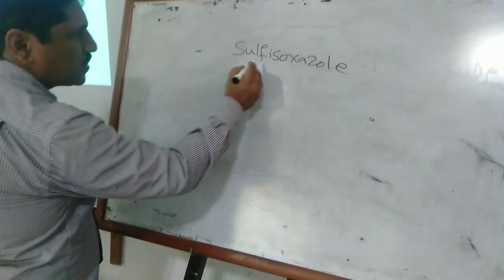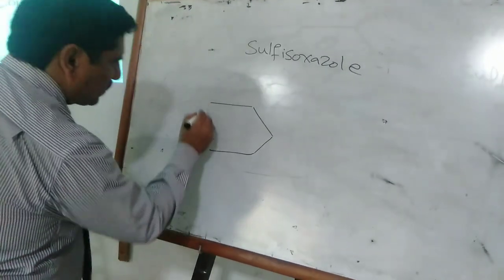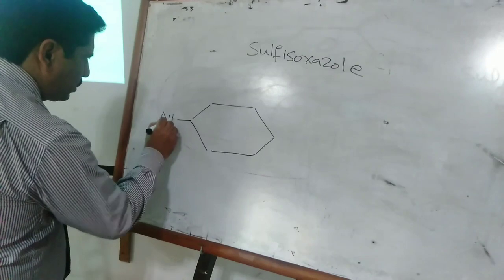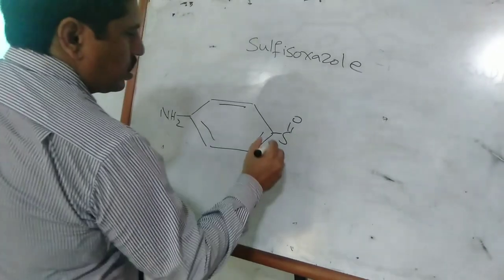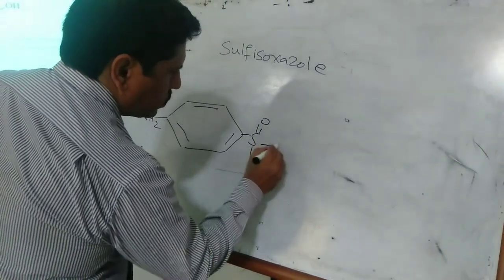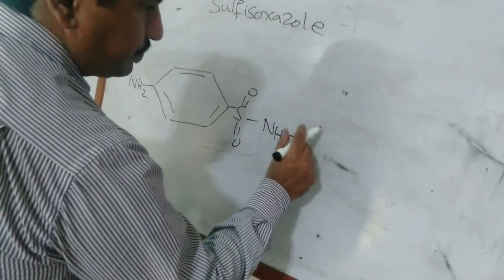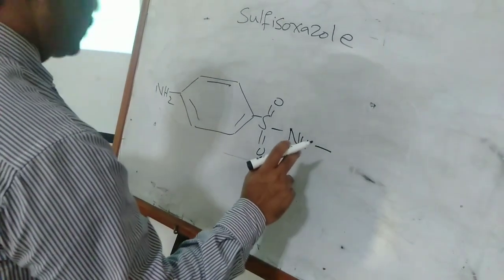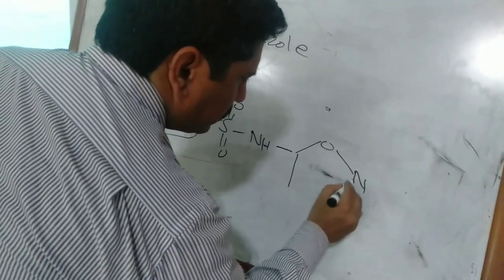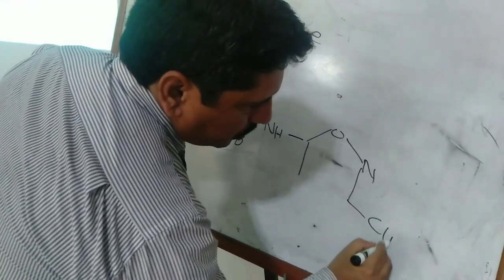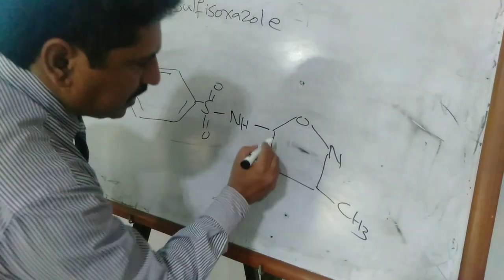Now we will draw the structure of sulfisoxazole. Its structure is somewhat similar to sulfamethoxazole, but there is presence of two methyl groups, whereas in sulfamethoxazole you will find only one methyl group.